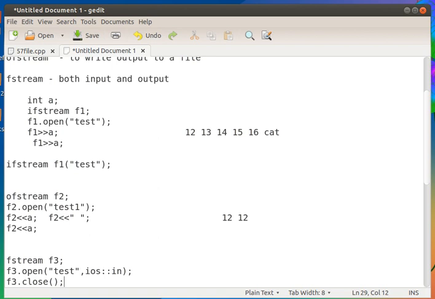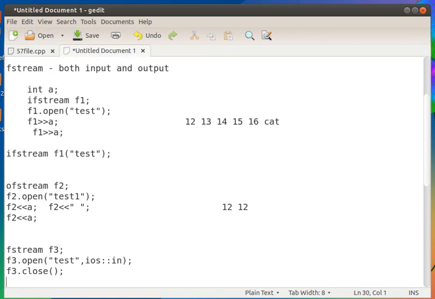So ios colon colon in means input mode, ios colon colon out means output mode, and the rest remains the same. It means writing and reading have the same syntax. Okay, so this is about FStream, IFStream and OFStream.